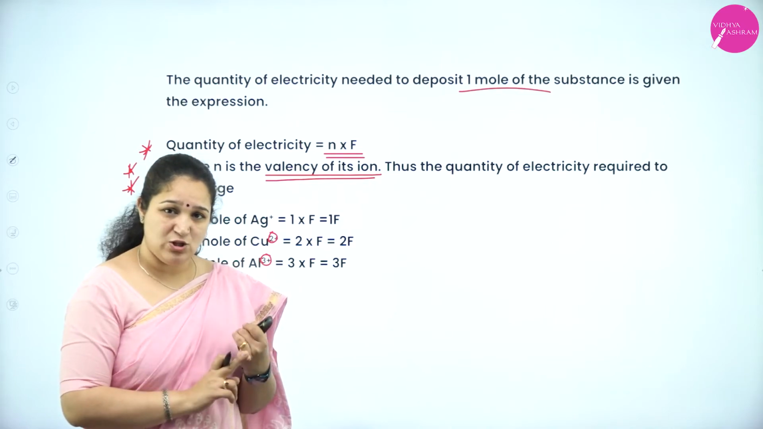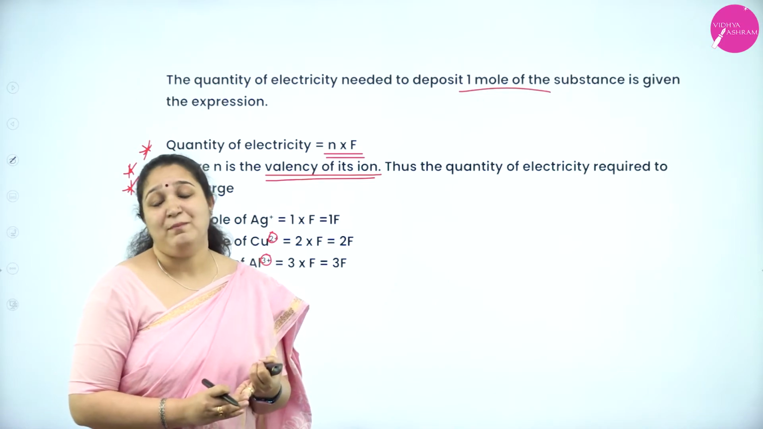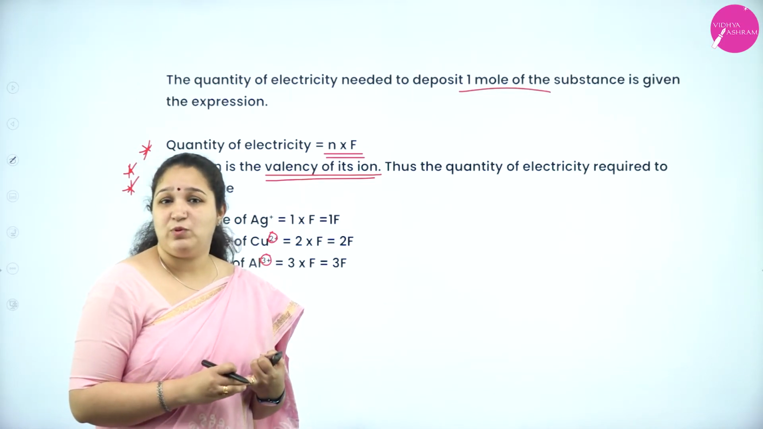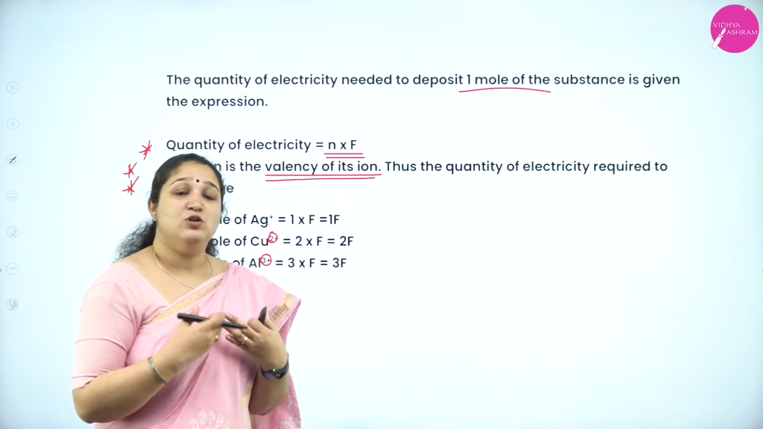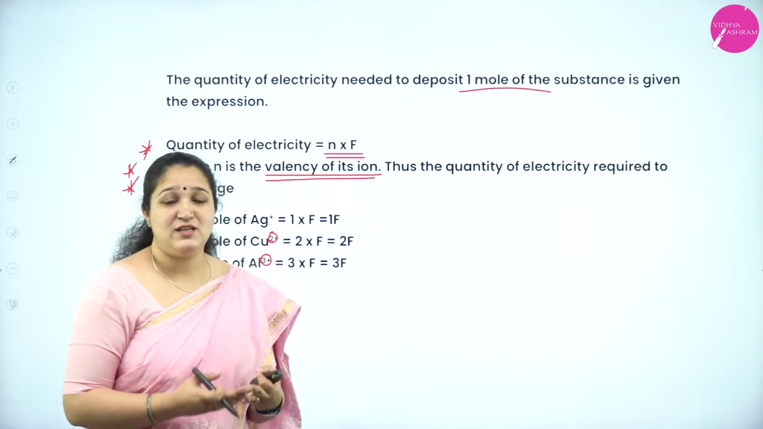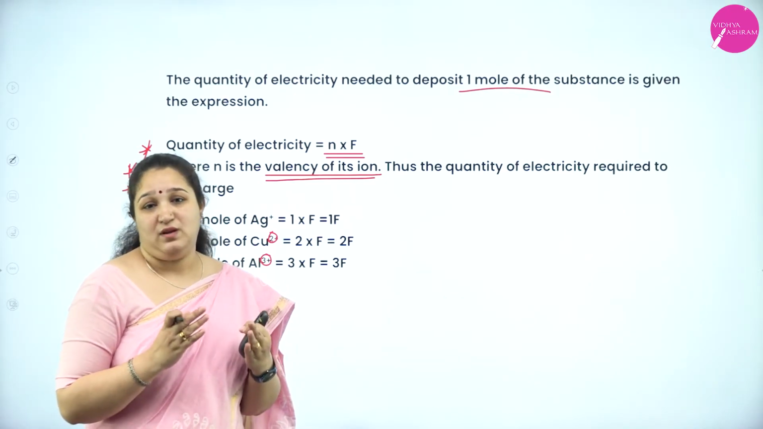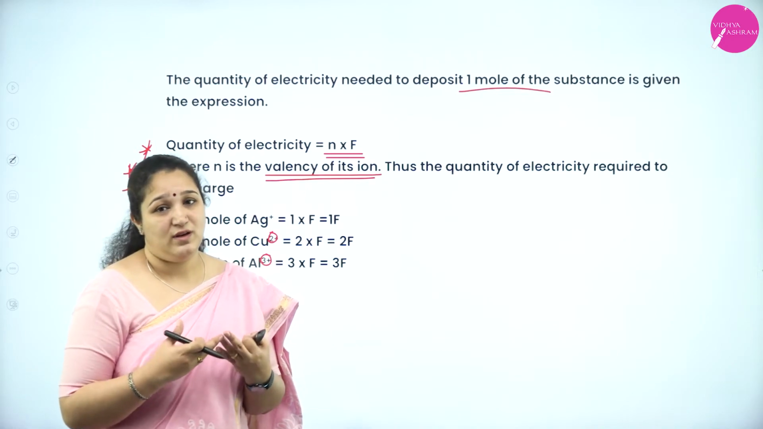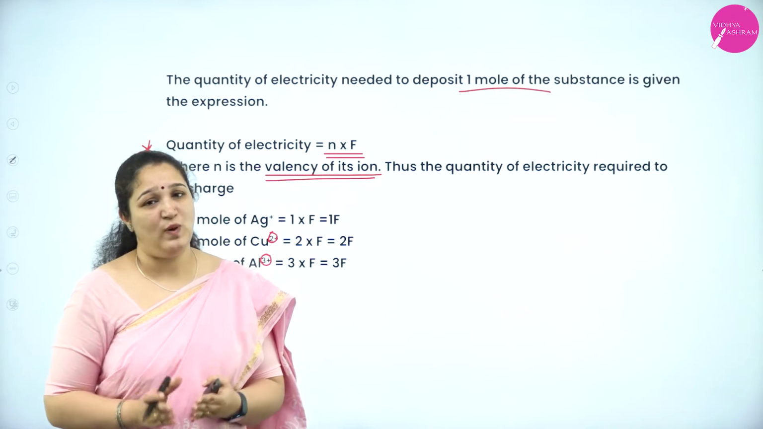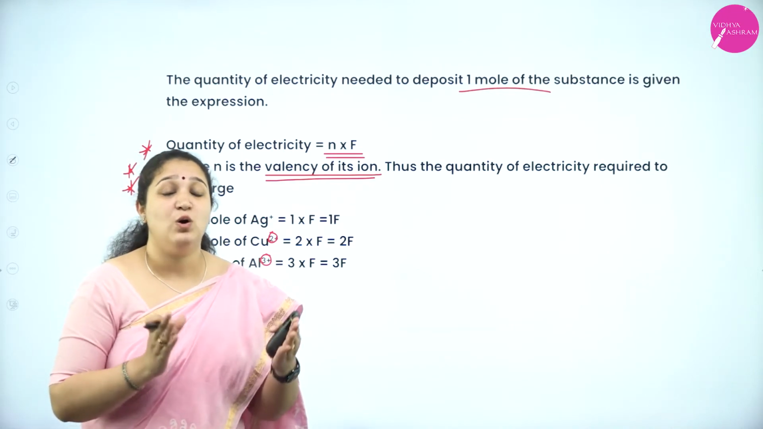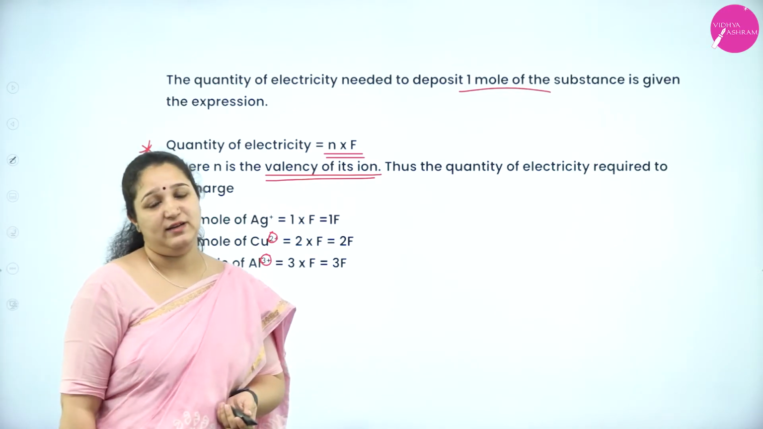So, Faraday's first law, you have learned the law, you have learned about the mathematical form, you also learnt about the electrochemical equivalent, what is the meaning of that. Then you also learnt what is 1 Faraday, that is for depositing 1 mole of a substance we will require n number of moles of electric charge, that is the electrons, and we have calculated the charge on 1 mole of electron and we called it as 1 Faraday, and then we have learnt about the quantity of electricity.